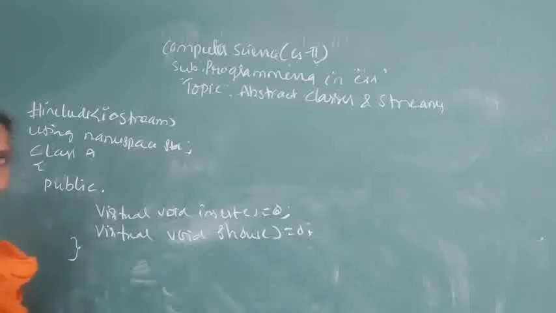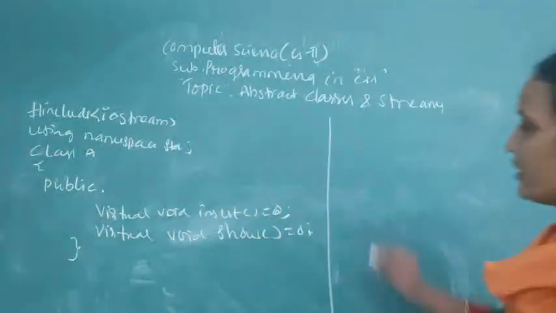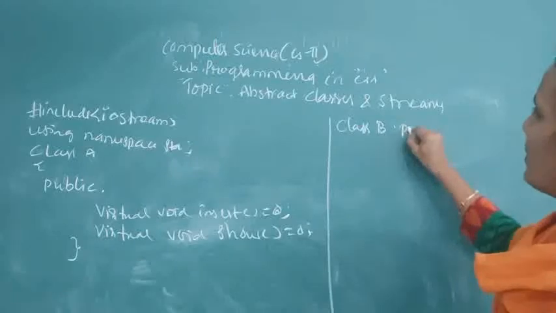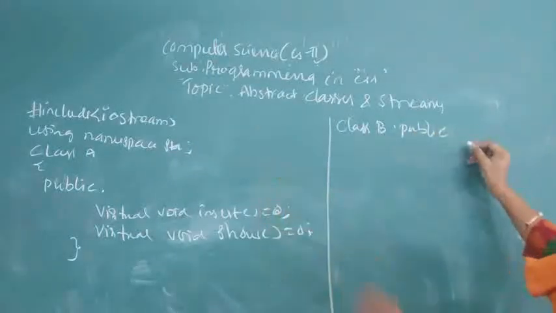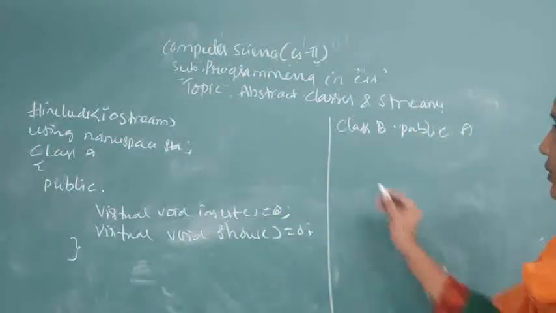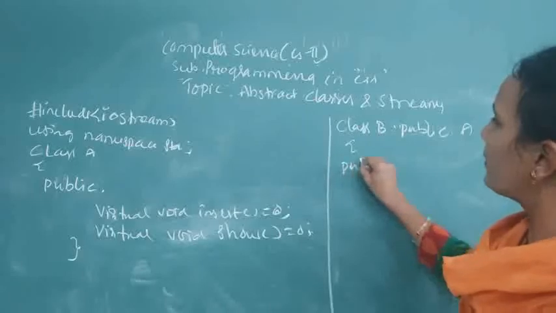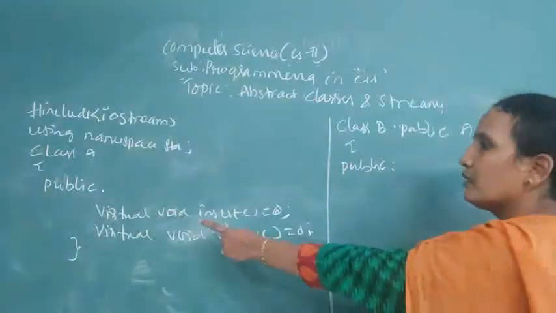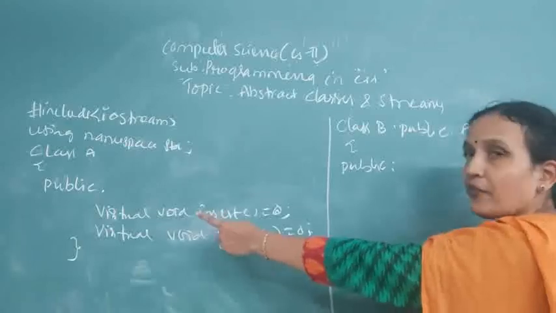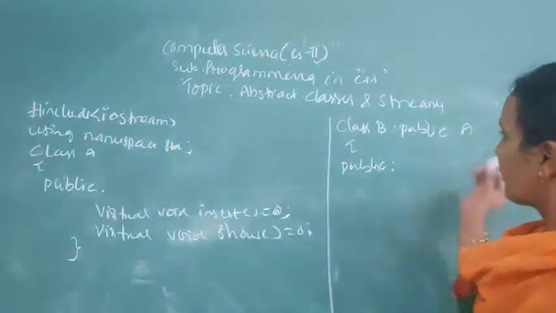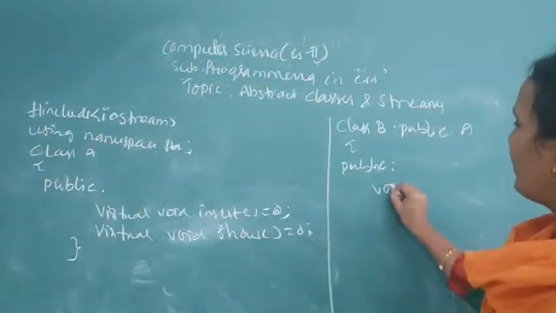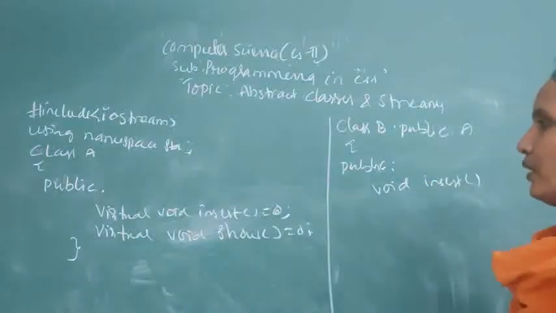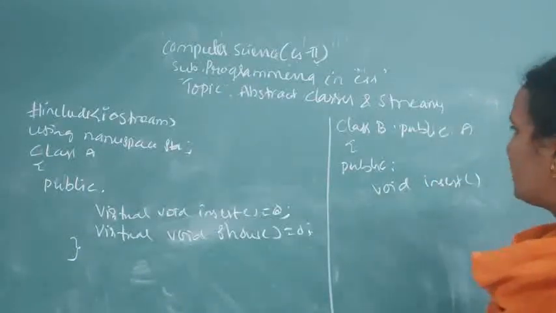Now we will come to the child class. Child class B: public A, parent class A. Now public, what is the function in here? Insert. What type of function is it? Virtual function. Then void insert.